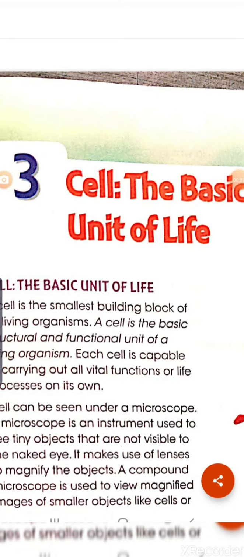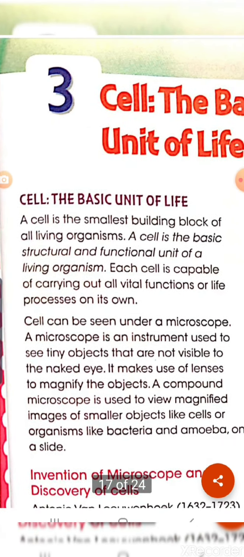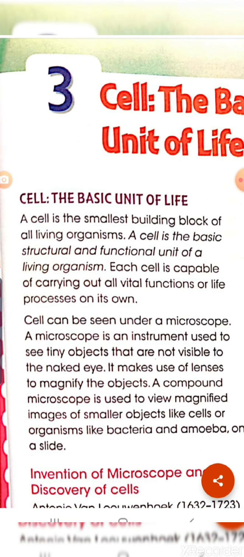So, today we are going to discuss the cell, the basic unit of life. The cell is the smallest part of all living beings, and it is the structural and functional unit of a living organism. Without cells, a living organism cannot exist, because each cell is capable of performing all the vital functions of life.